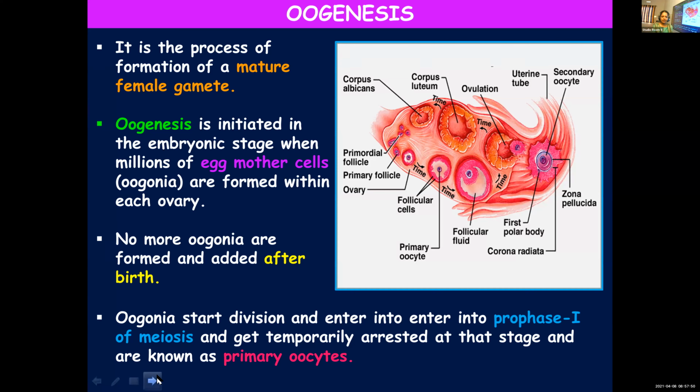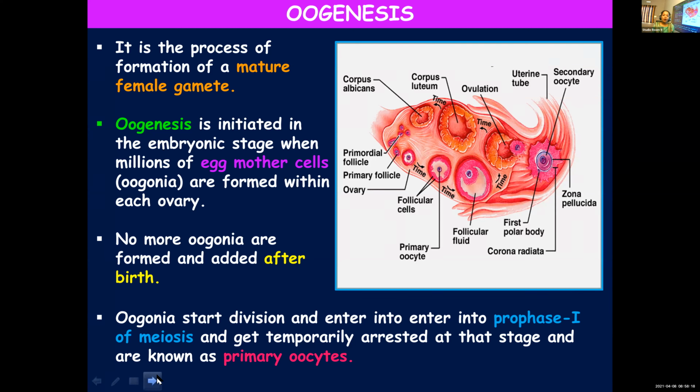I'll repeat once again. Oogenesis is the process of formation of mature female gamete. And when does this process start? It starts at the embryonic stage. When the female child is in the embryonic stage itself, the process begins and millions of oogonia or egg mother cells will be formed, and these oogonia will enter into prophase 1 stage.